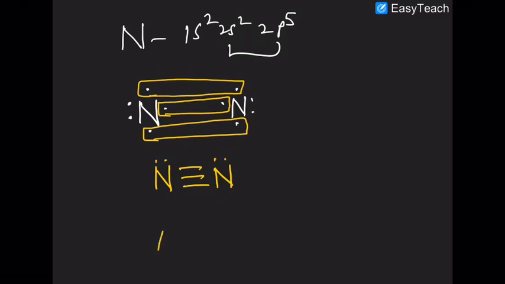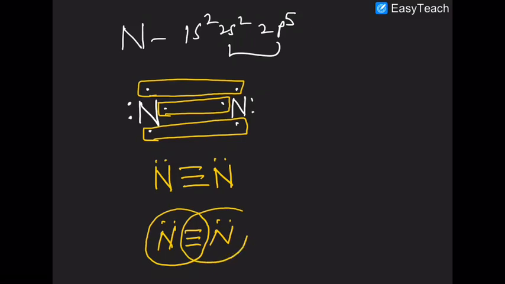You can easily see once more that nitrogen has a complete octet. This octet is complete, and this octet is complete. Are you sure about that?